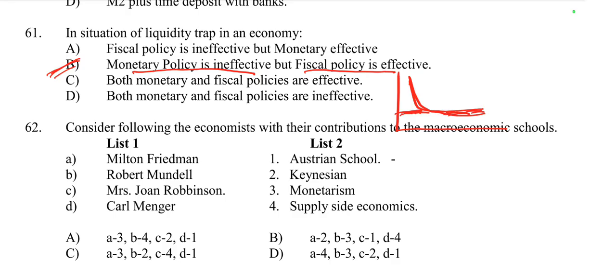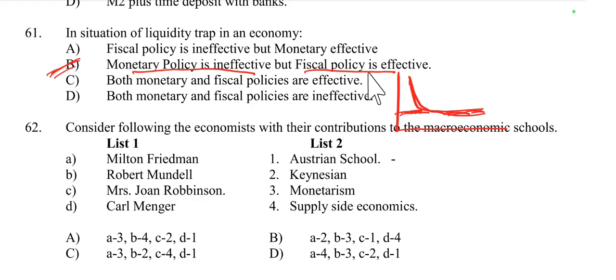How? In a liquidity trap, monetary policy becomes ineffective. This occurs when interest rates are near zero and people prefer to hold onto cash rather than invest in financial assets. In this scenario, traditional monetary policy cannot further lower interest rates to stimulate the economy. However, fiscal policy can still be effective.